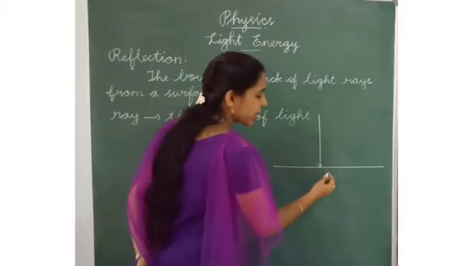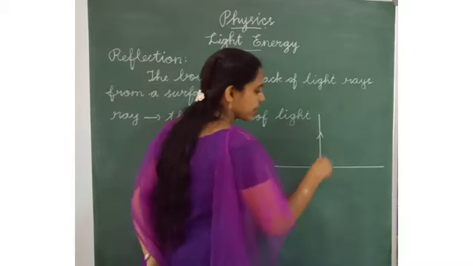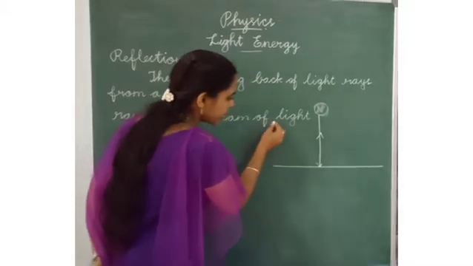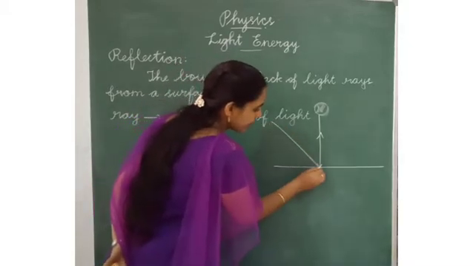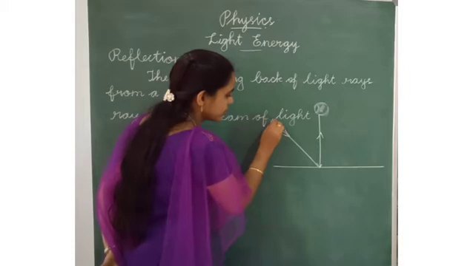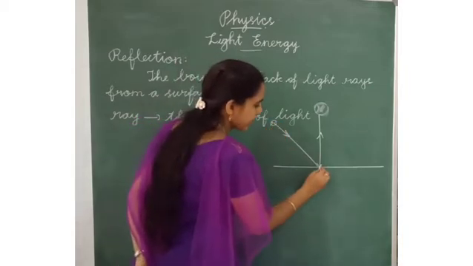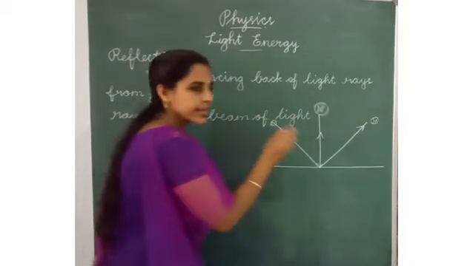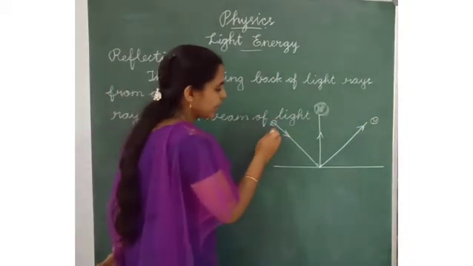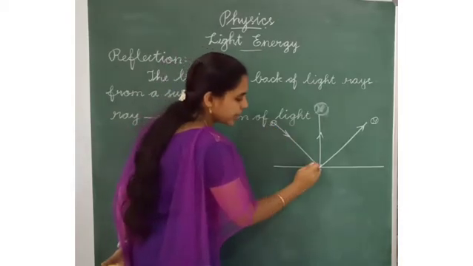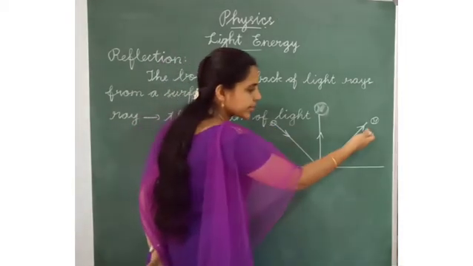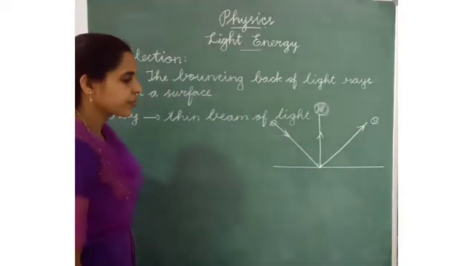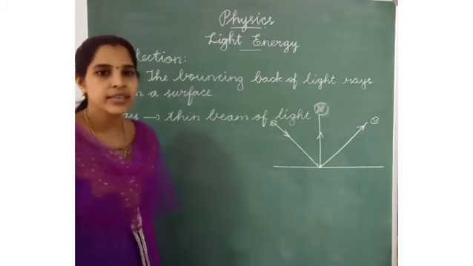It will come back in a straight way. The ball will move in a straight way. If the ball is thrown at an angle, it will be reflected at a different angle. In the same way, when the light falls at a different angle, the reflected ray will make a different angle.